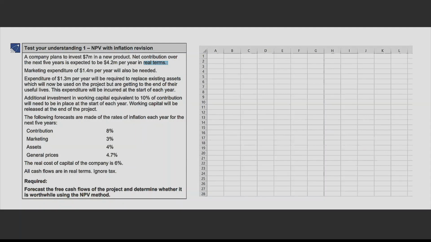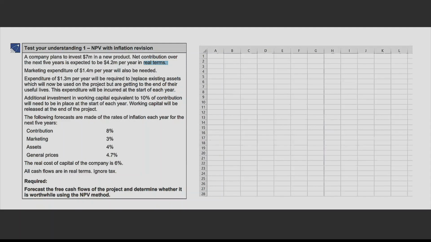Expenditure of 1.3 million per year will be required to replace existing assets. That means here you are going to incur a capital expenditure. This is not a revenue expenditure. So this is 1.3 million per year to replace existing assets. Underline this word replace.